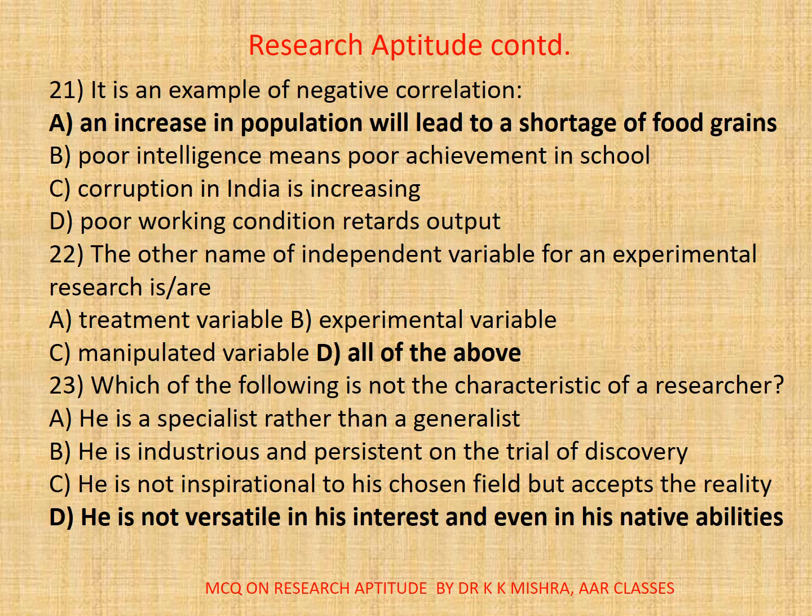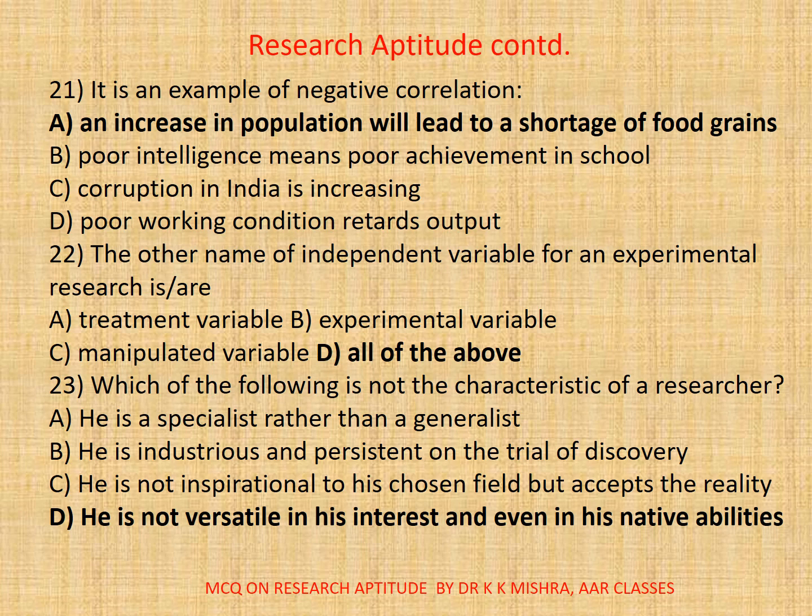Questionnaire. 21. It is an example of negative correlation. A. An increase in population will lead to a shortage of food grains. B. Poor intelligence means poor achievement in school. C. Corruption in India is increasing. D. Poor working condition retards output. Correct option is A. An increase in population will lead to a shortage of food grains.